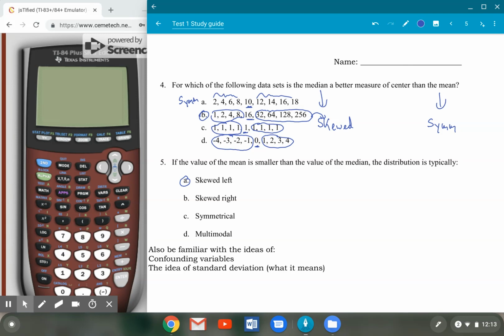Finally, things we didn't really go into depth here, but note for the test, think about counting variables through your notes and videos regarding those, and the idea of standard deviation. Remember that standard deviation is how much values typically vary from the mean. If I say the average on test 1 is a 75, that doesn't mean that everybody made a 75. There's some variation. Some are above that, some are below that. If I know that the standard deviation was 5, I could go 5 points above the 75, 5 points below the 75, and that's where your typical grades would be, from that 70 to 80.